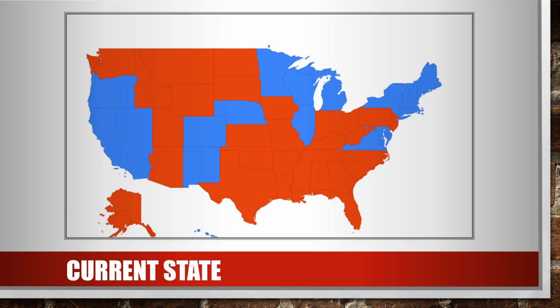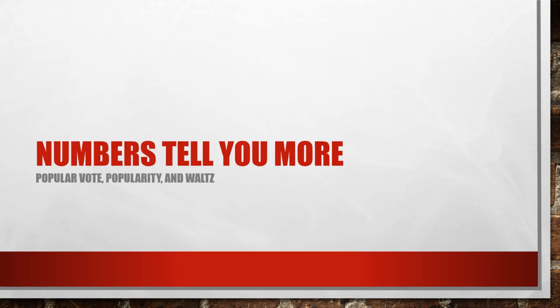And here you can see that Donald Trump is very strong in the South, from Texas to Florida and Georgia, North and South Carolina. But he also has some strongholds in Ohio, Pennsylvania, and Indiana. And he is also strong in the Northwest. But we will go into detail now, because numbers will tell you more, and then we can see what we have.